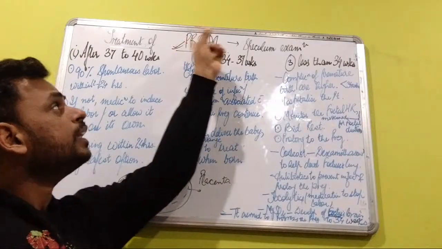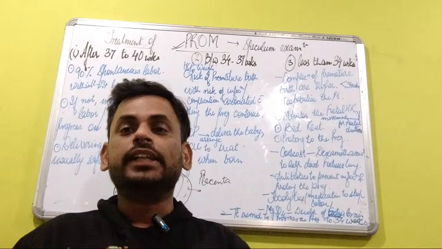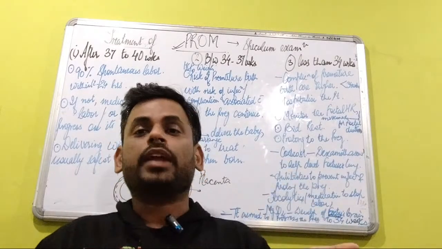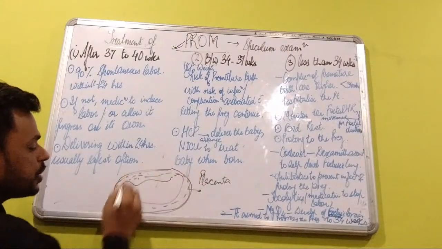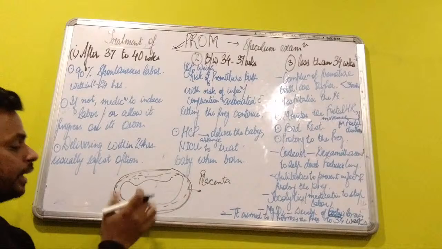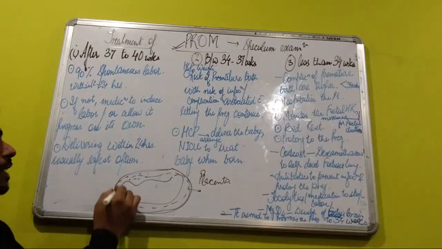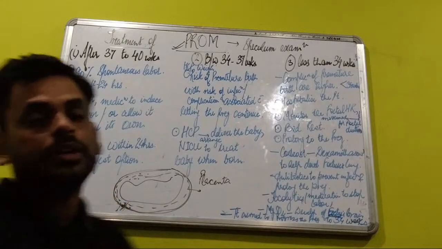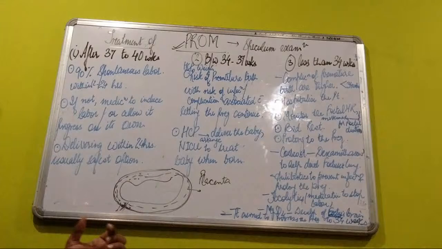In the condition of premature rupture of membranes, there is an abrupt break in the amniotic chamber, the membranes rupture, and there is leakage of the amniotic fluid. Once the amniotic fluid is leaking, that is the condition called premature rupture of membranes.